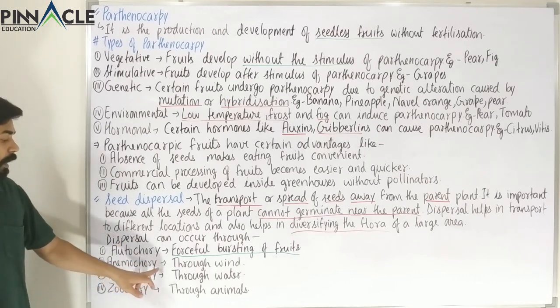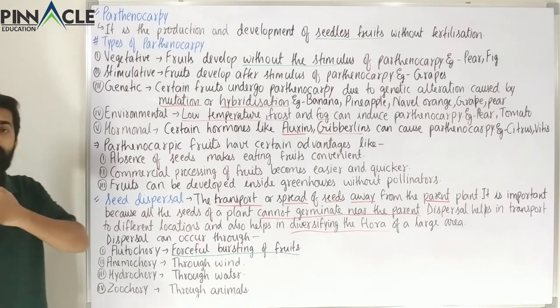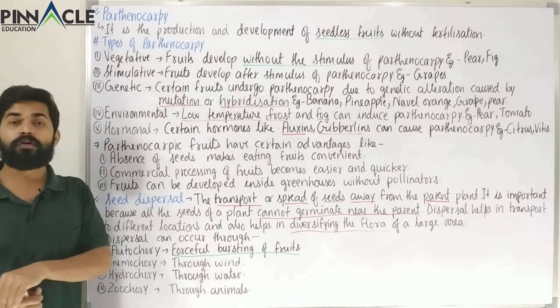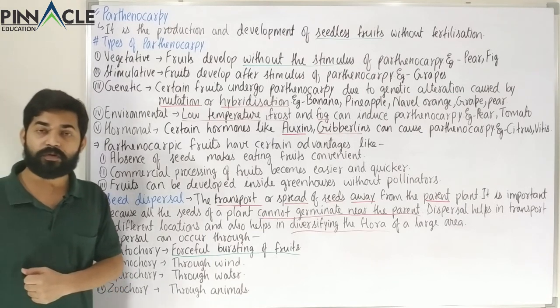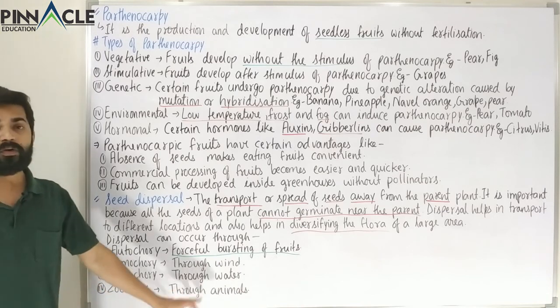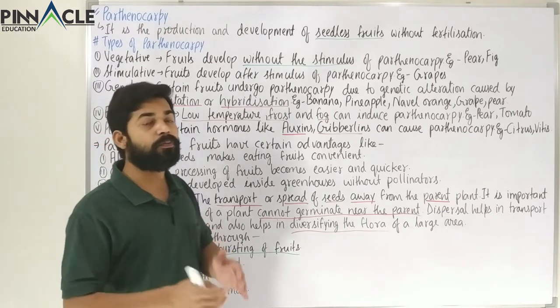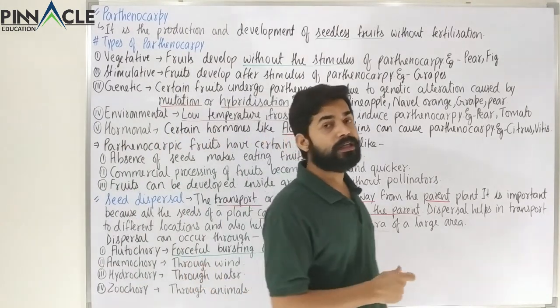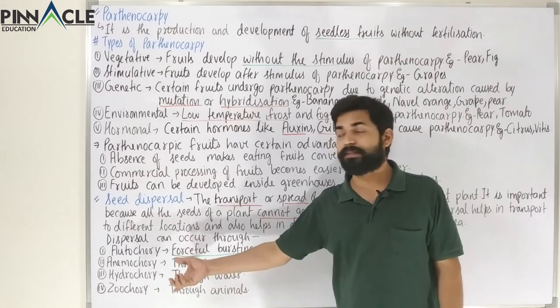Now if the same happens with wind, that is, when wind is helping in the transport of seeds, that case is called anemochory. So through wind, anemochory; through water, hydrochory; and through animals we have zoochory. Just like in pollination we had different pollinating agents, likewise we have different seed dispersal agents here.